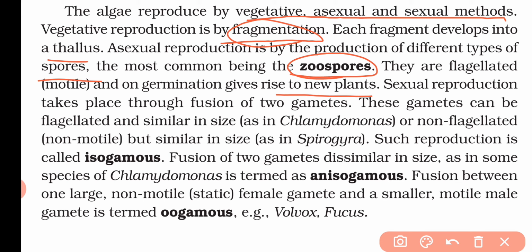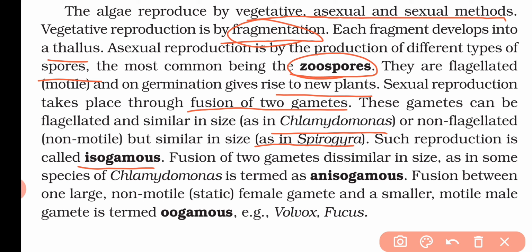Sexual reproduction is done by the fusion of two gametes. The gametes can be flagellated and similar in size, like in Chlamydomonas, or they may be non-flagellated and non-motile but similar in size, like in Spirogyra. If the gametes are the same in size, in that case we say it is isogamous.